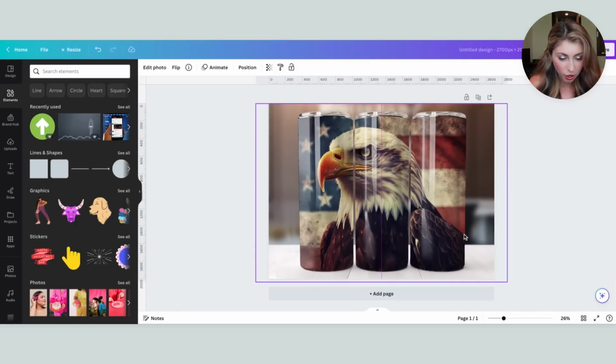If the order is not correct, make sure you are just selecting the bald eagle file, right click and hit send to back so that that layer is below the cups. And now look at how great this looks. It actually curves with the design and it has a shine to it that makes this look like it was a real photo that was taken. And then you can save this and use this as a photo to sell your designs.